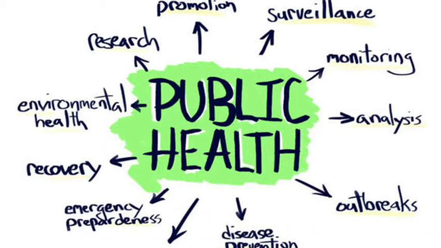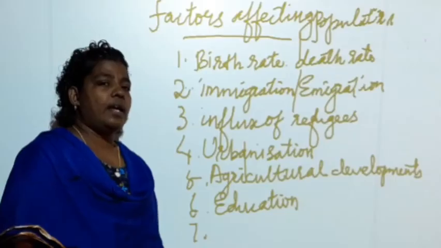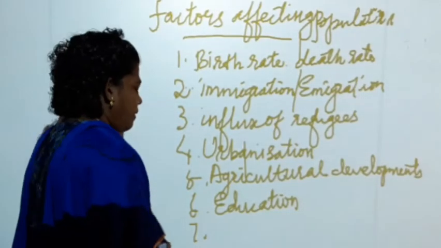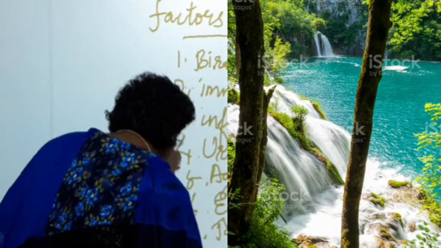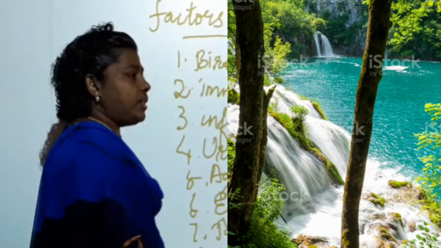The seventh one is topography and climate of a place. And the eighth one is employment opportunities.